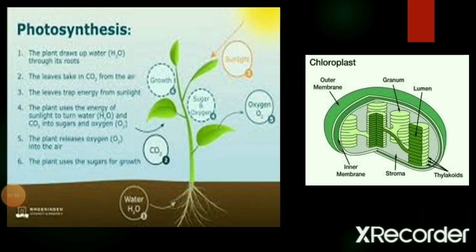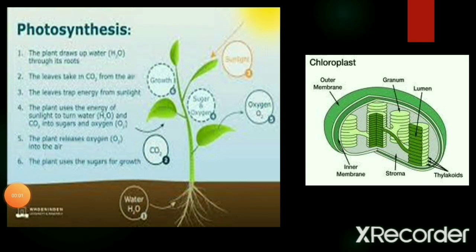Remember, photosynthesis can occur only in those cells which possess the green colored plastid called a chloroplast. So, chloroplasts are very much essential for the process of photosynthesis. We will study in detail, step by step, how photosynthesis occurs. Now you can see the structure of chloroplast in the image there. It has an outer membrane, inner membrane, stroma, grana, thylakoids, which are the important structures of the chloroplast.